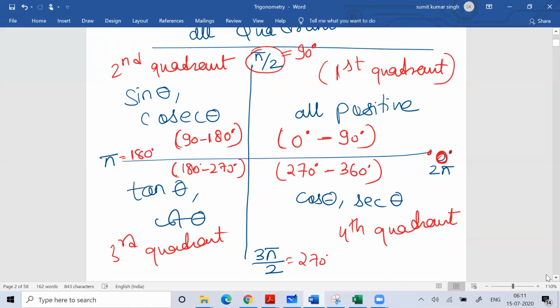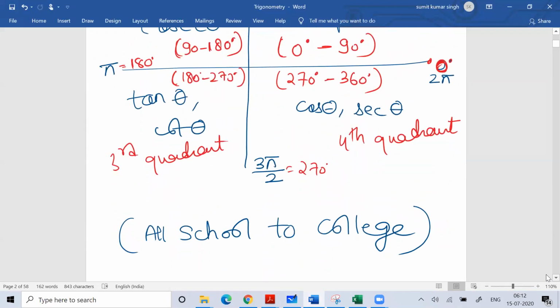that all the conversions you do under the first quadrant, the sign does not change. All conversions will give you a positive value, while in the second quadrant only sine and cosec will remain positive in conversion, the remaining will become negative. While in the third quadrant, tan theta and cot theta will remain positive, and the remaining conversions will turn negative. While in the fourth quadrant, cos theta and sec theta will give you a positive value, while the others will give you a negative value.